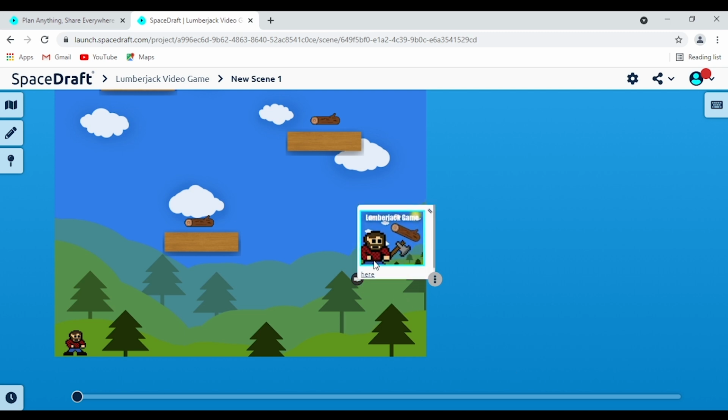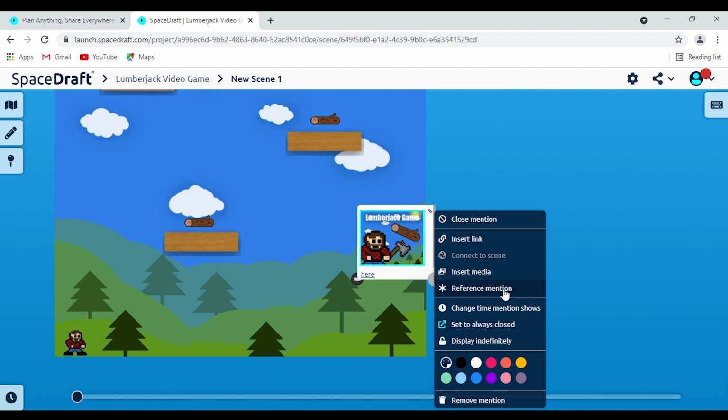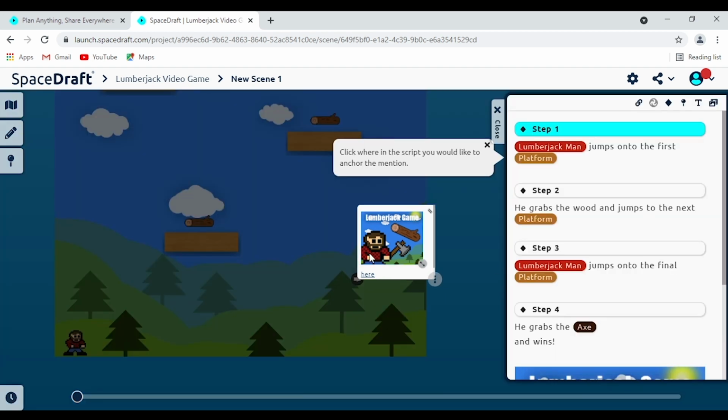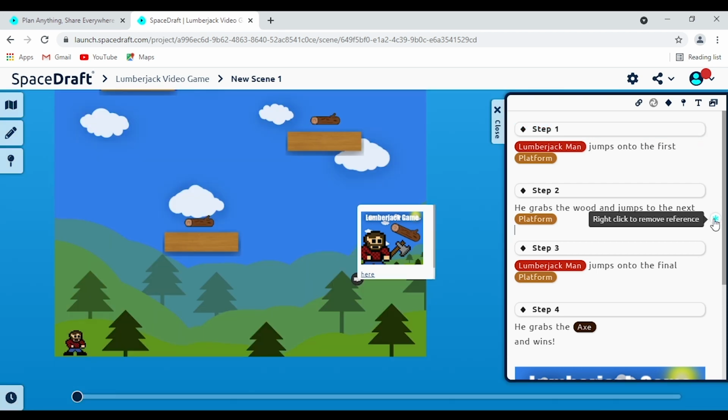Again, very simple and similar to what we saw before. So it's nice to know that this little mention can pop up and have some images in it that can really aid the visualization of your ideas here. Certainly very helpful. We can also mention or reference the mention. We can mention the mention, some might say. So we'll click on reference mention, and then it's going to open up the script here. Say we want this specific mention to correspond with the text that we have in step 2. If we click on the text we have in step 2 here, this little asterisk is going to appear here. It's going to specifically highlight the mention. So as people are reading through the script, they'll notice this asterisk and can click on it, and it'll bring the mention to their attention. So that's certainly quite helpful as a great way to really, very similar to tagging your pins and time coding it.